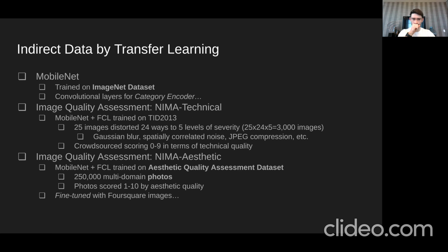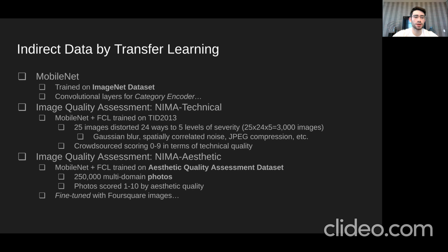I also want to talk, excuse me, I do a lot of transfer learning in this project, and so I want to talk about indirect data that affects my pipeline. So MobileNet is a major part of this project. I do transfer learning on MobileNet directly, and then I also do transfer learning on models that do transfer learning on MobileNet. We all know that MobileNet is trained on the ImageNet dataset. There's also an image quality assessment model that implements something specified in a neural image assessment paper, which has two different models, one for that technical quality I talked about and one for the aesthetic quality I talked about.